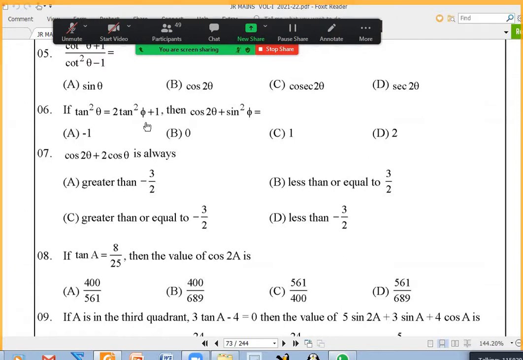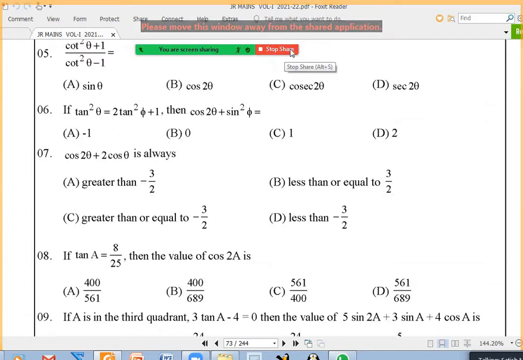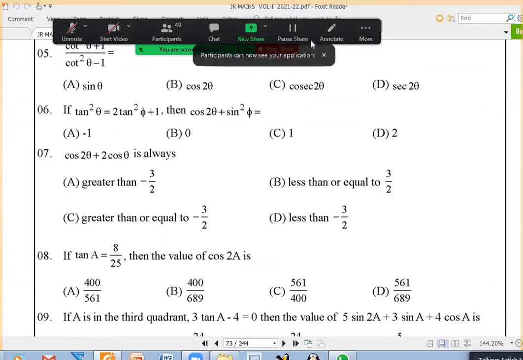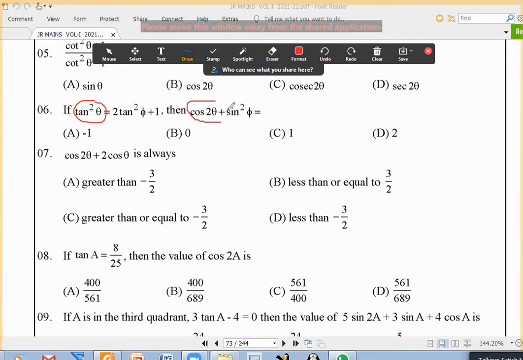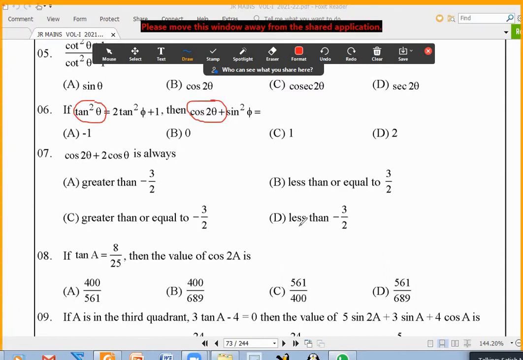The sixth question. It's a matter of recognizing that here tan square theta is there, and they wanted cos 2 theta. So we learned two formulas. Sin 2 theta is 2 tan theta by 1 plus tan square theta, and cos 2 theta is 1 minus tan square theta by 1 plus tan square theta. So if I use that, I'll be able to find it easily.